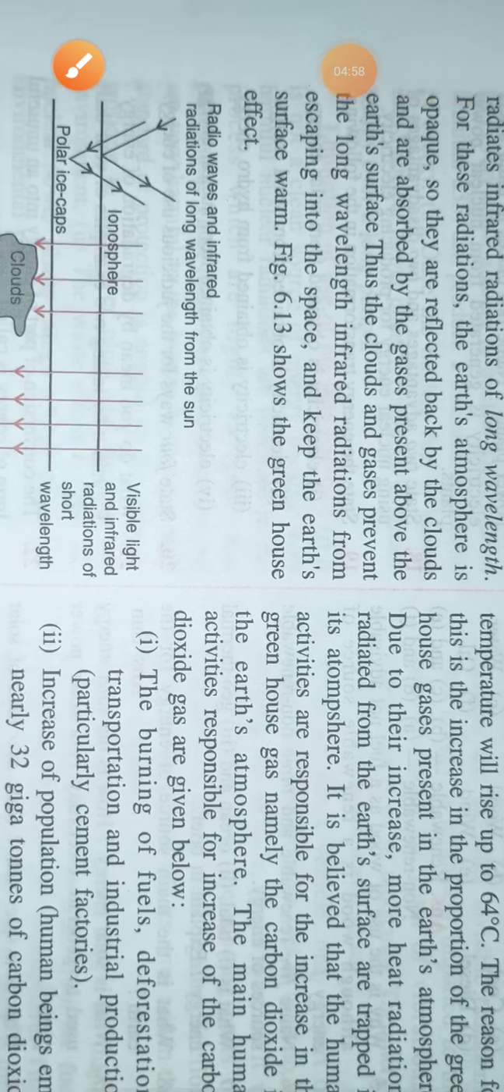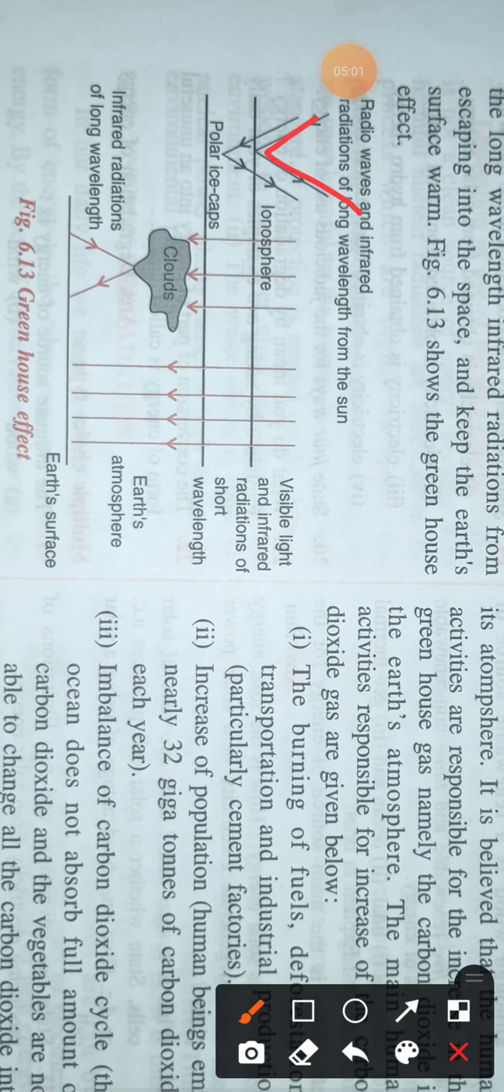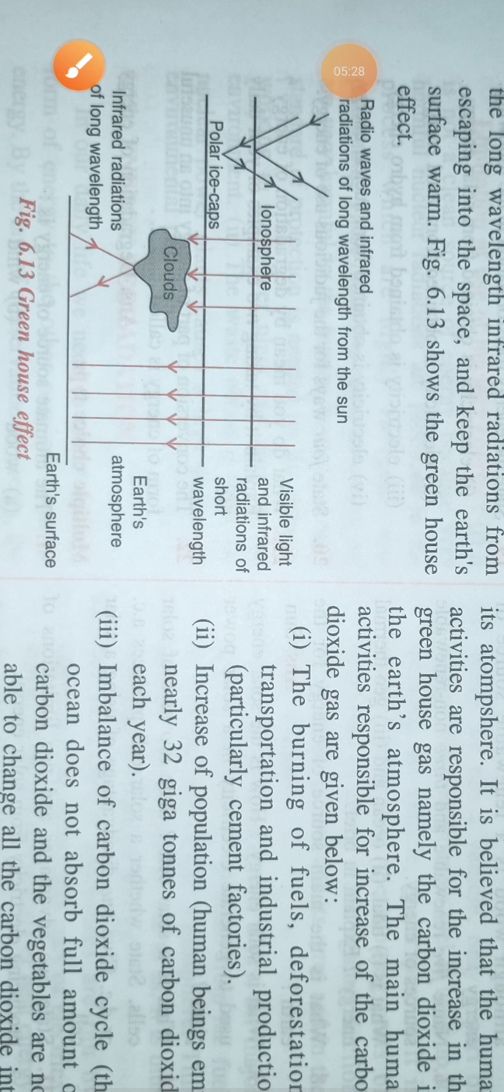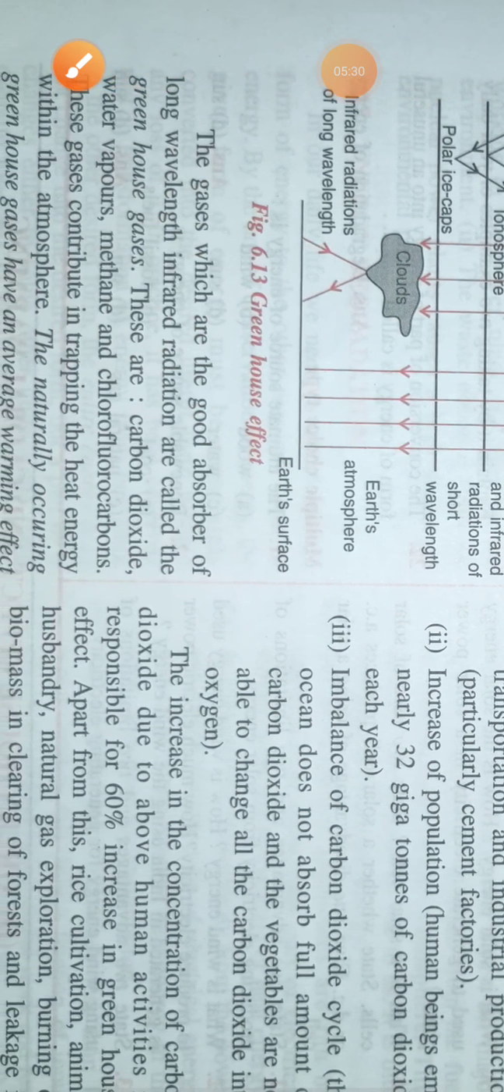So this is the picture. Most of the light is reflected back. Some solar radiation is either absorbed or reflected by the clouds also. Only shorter wavelength light reaches our earth's surface, and the earth's surface gets heated up by this light. It absorbs this shorter wavelength light but emits longer wavelength light. This longer wavelength light cannot penetrate our earth's atmosphere, so it remains forever in our earth's atmosphere.